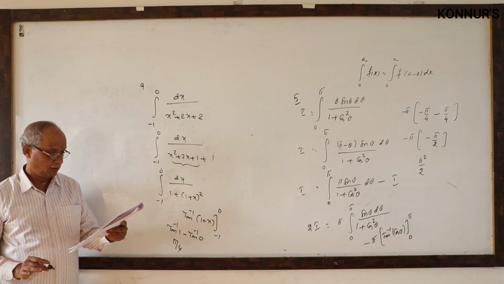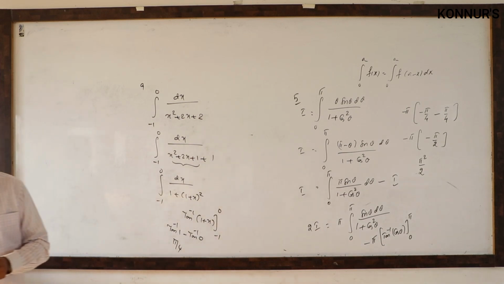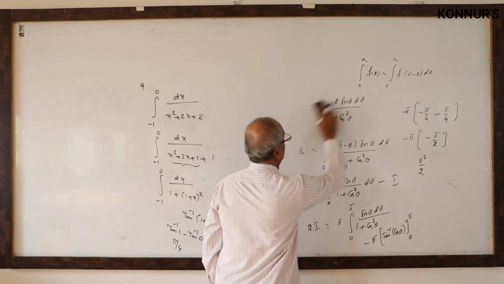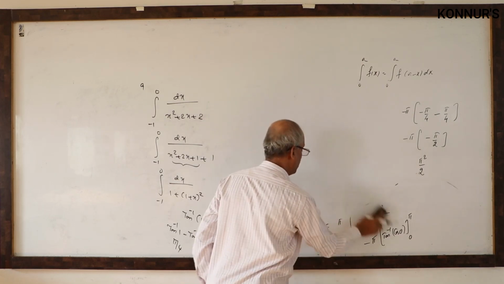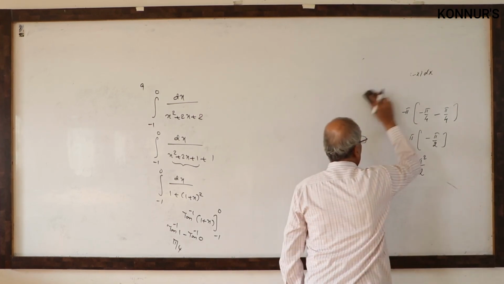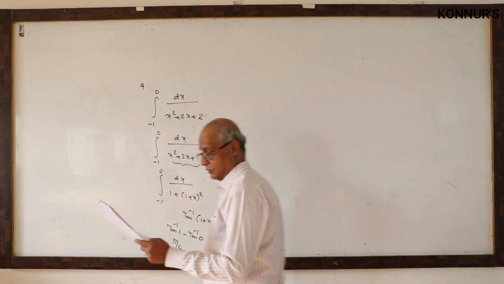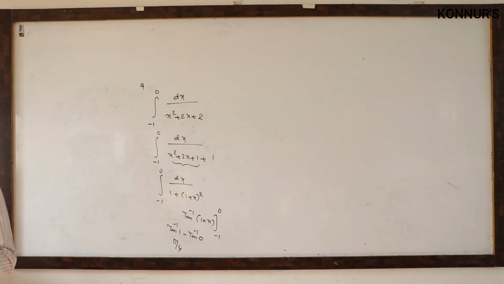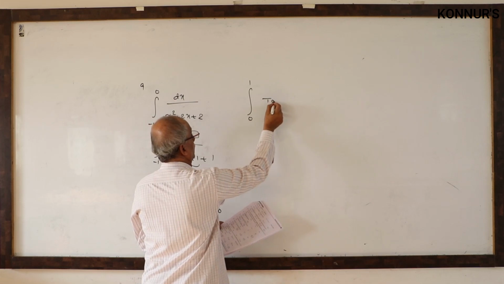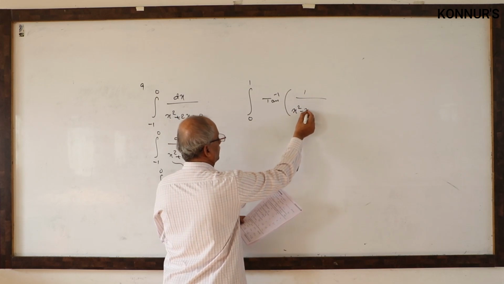We did that. Now the 11th is very important. Inverse functions, special functions in the definite integral are very useful problems. Inverse trigonometric functions, in the limits also, are very important. Now, here, the 11th: integral 0 to 1, tan inverse of 1 by x square minus x plus 1.